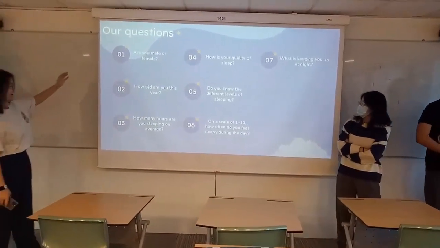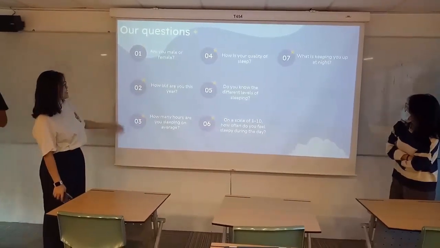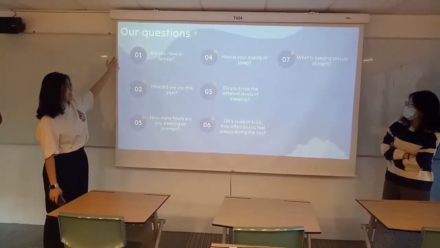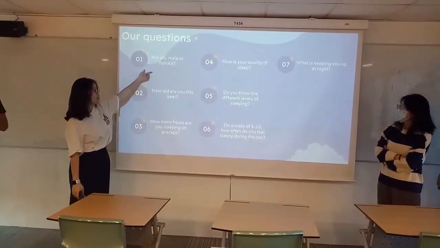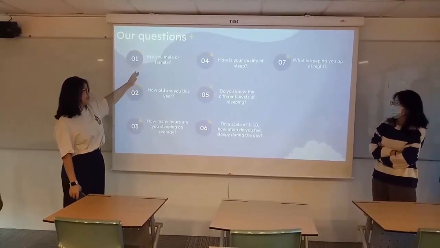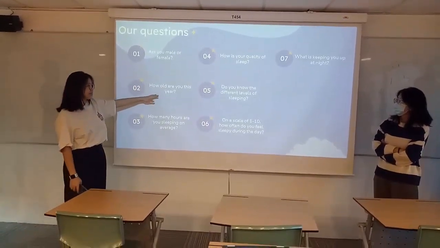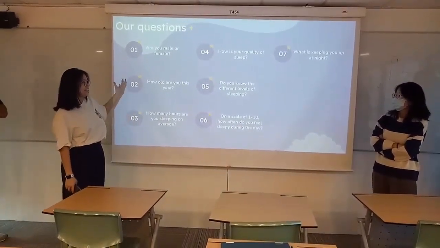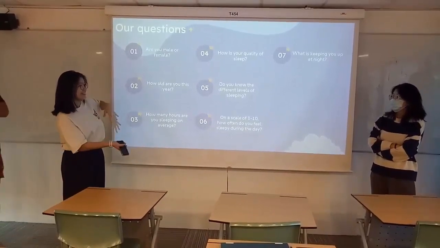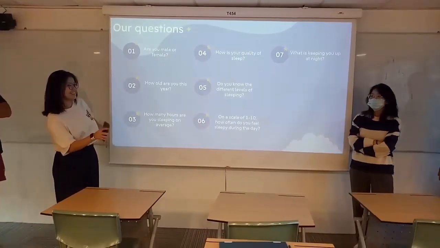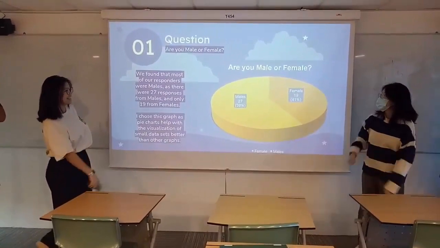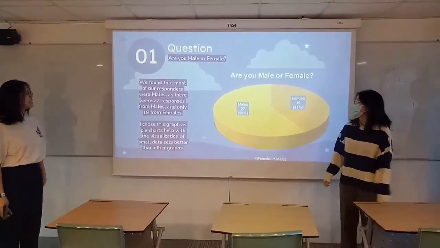We have 7 questions. These are the questions that you can see. We ask them generic questions, like are you male or female and how old are they? This will provide us the data to make the graphs later on. So the first question is, are you male or female?